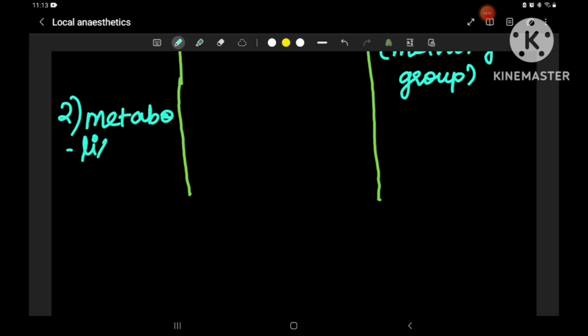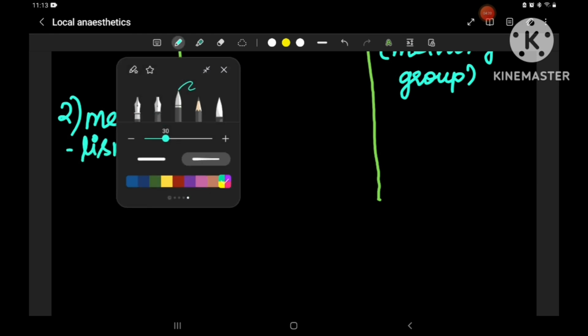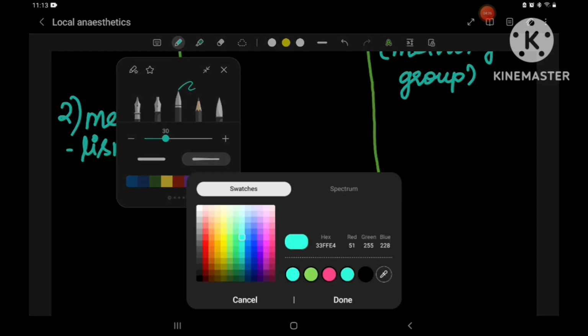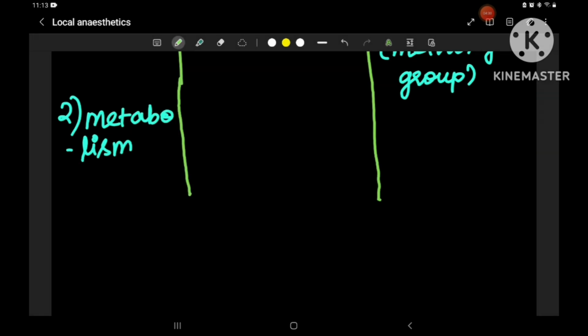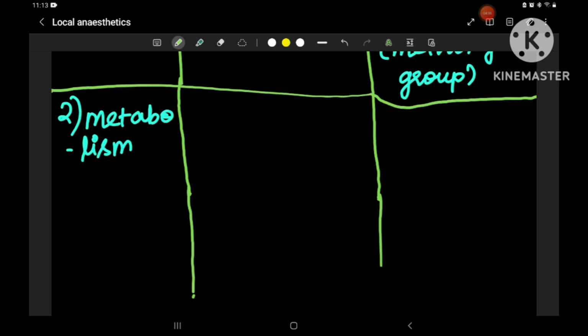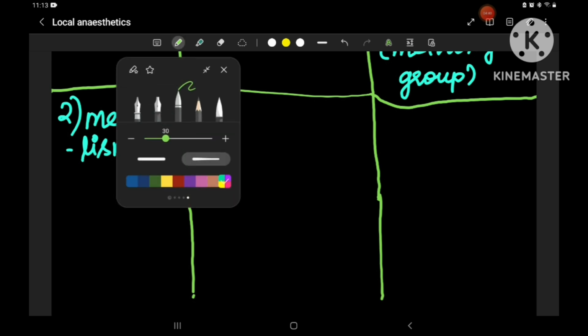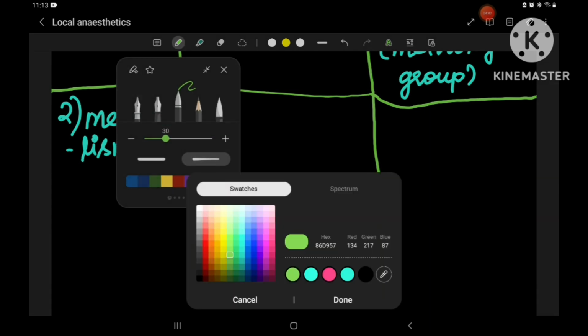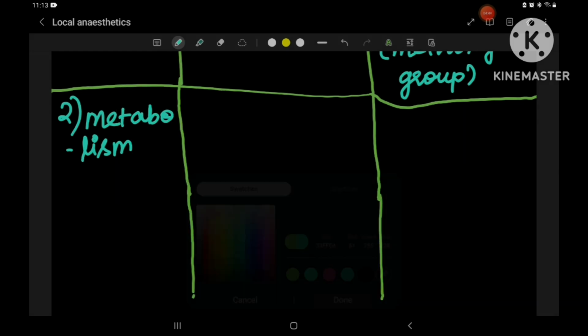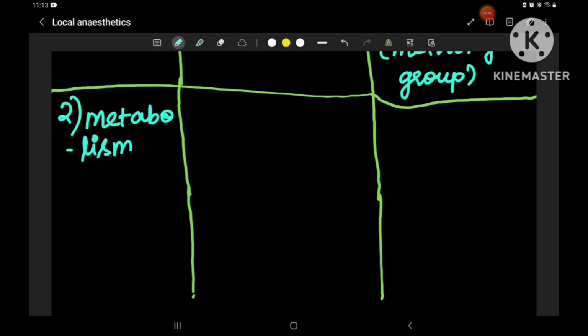Let's see about the metabolism. Mainly these amino esters are metabolized by plasma cholinesterase.